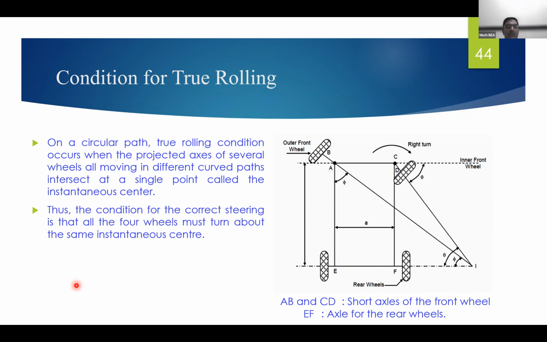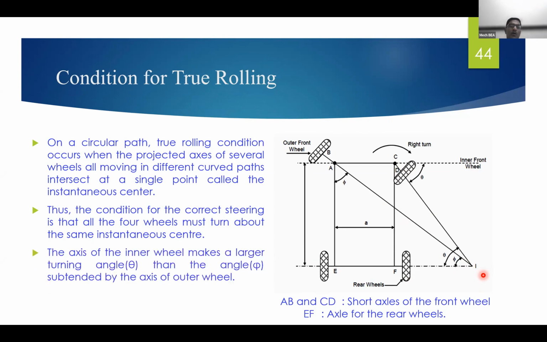In other words, whatever the intersection point is, that is called the instantaneous center. So this is one axis, this is another axis, and this is the third axis. This I is called the instantaneous center. The condition for correct steering is achieved when all four wheels turn about the same instantaneous center.